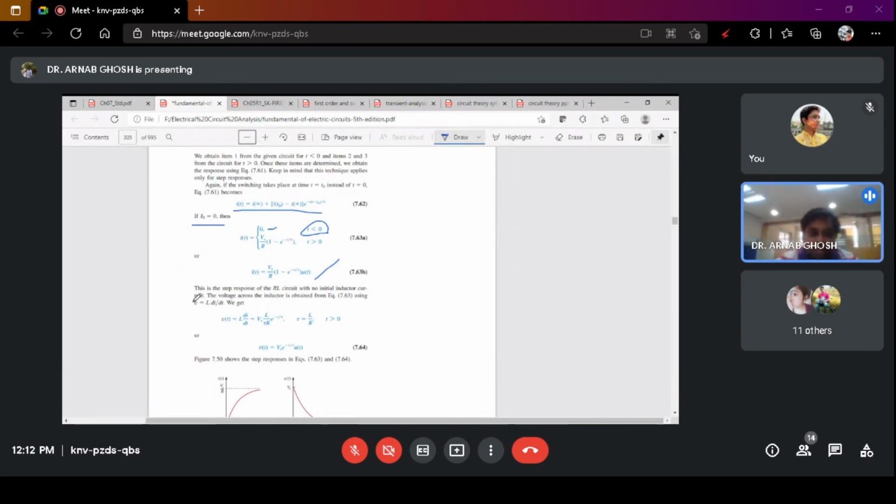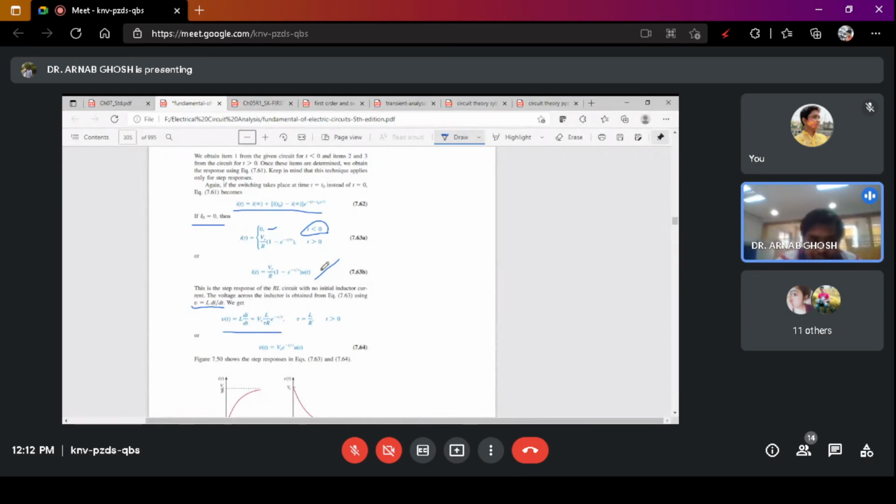And what is your voltage expression across the inductor? V is equal to L di by dt. So you have this di by dt, Vs by R into 1 minus e to the power minus t by tau. You just do L di by dt and you will get the expression of the voltage across the inductor. Please do it on your own, just differentiate.